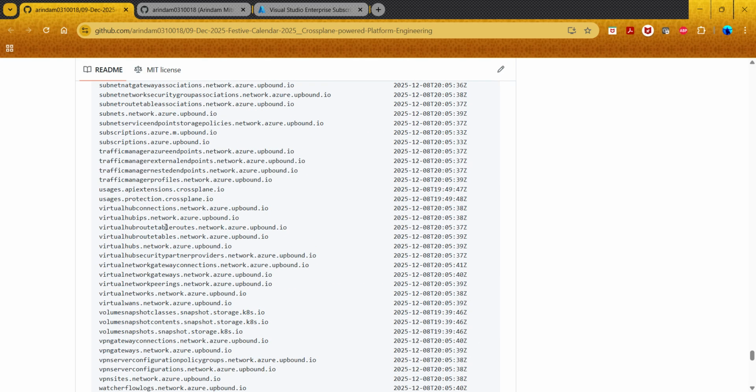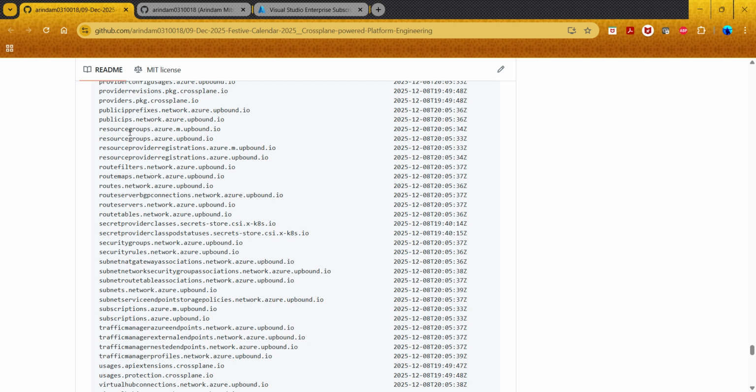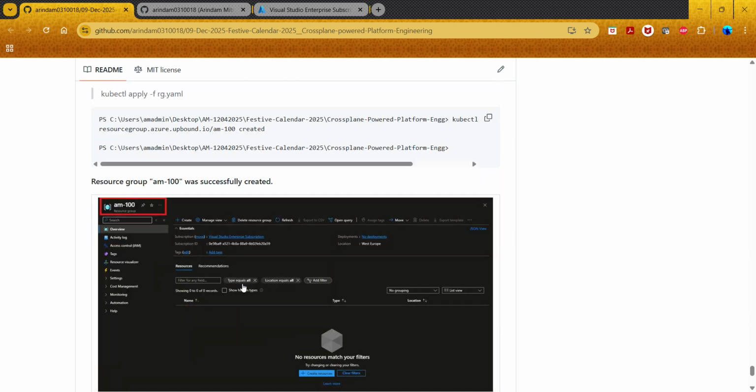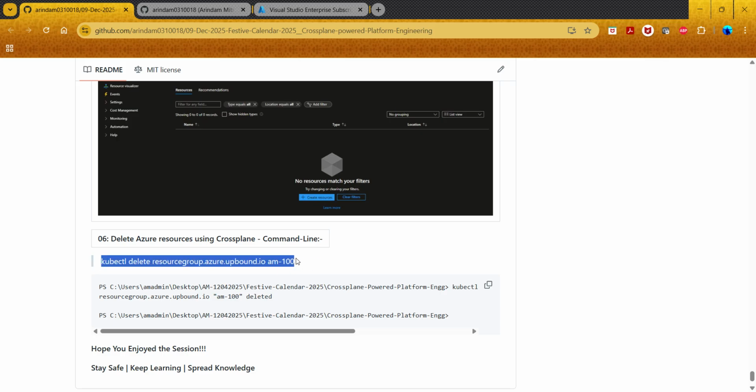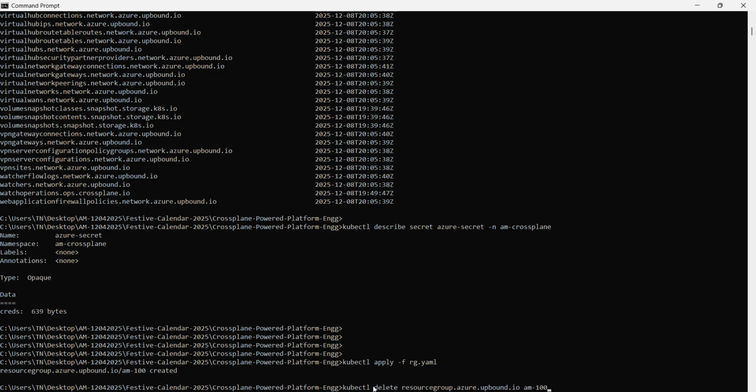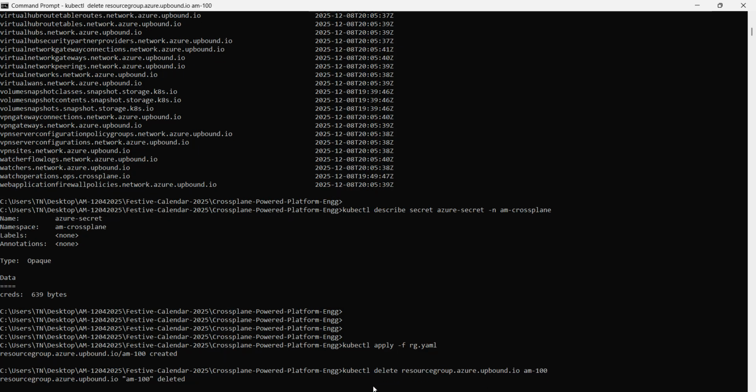If you go here, resource group.azure.upbound.io, you are getting the whole, I mean, kind of a fully qualified domain. And then you're just specifying which resource group you want to delete. So if I copy this and run it, it will just delete it.